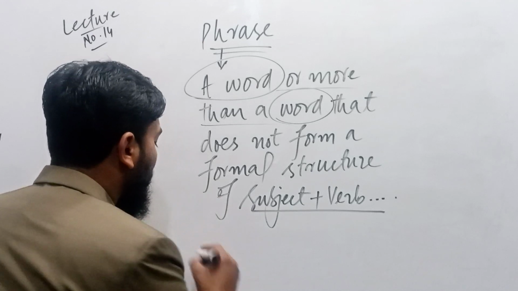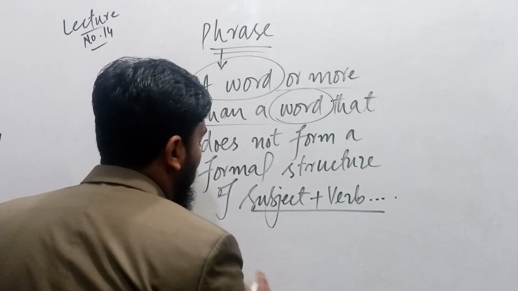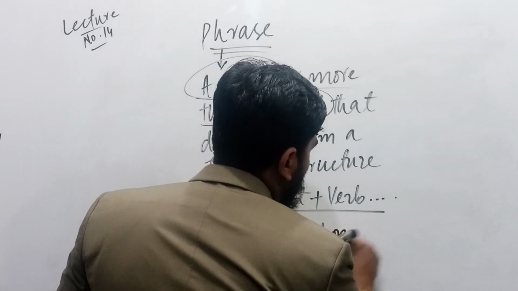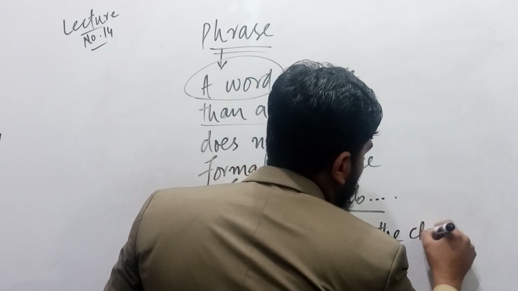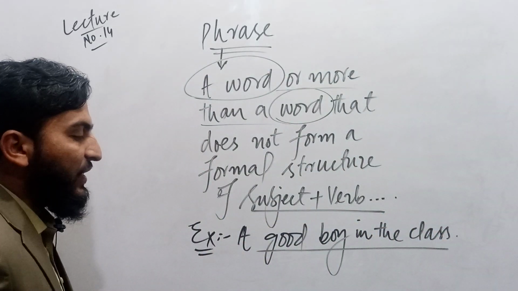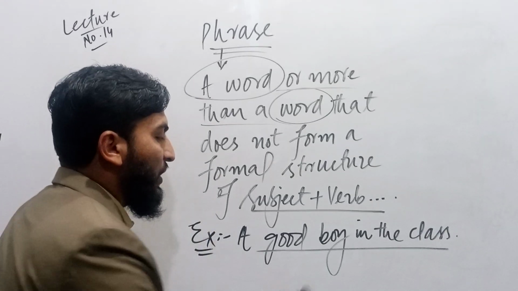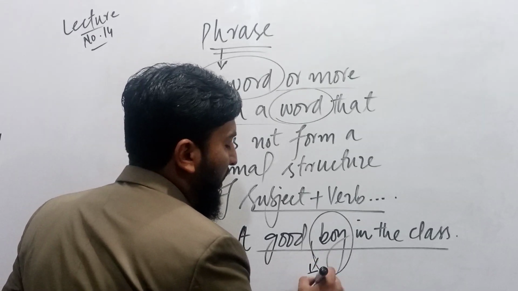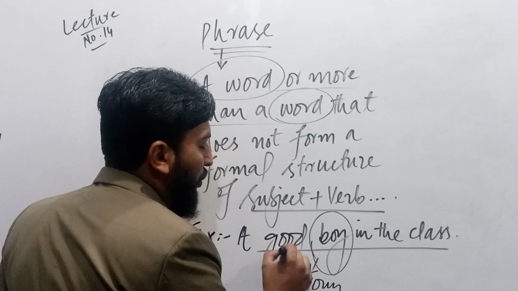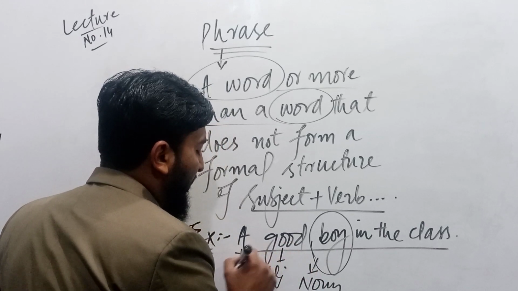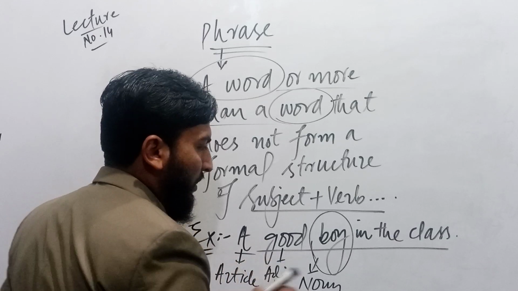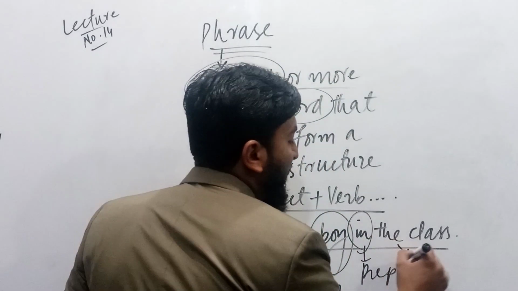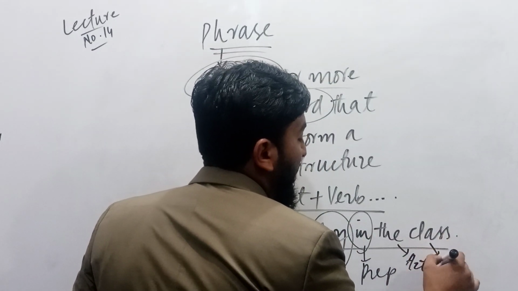For example, I say a good boy in the class. When I say a good boy in the class, it means that boy is the main word in it, which is called head. It's a noun, while good is an adjective and a is an article. And in the class, in is a preposition and the is an article, while class is a noun.